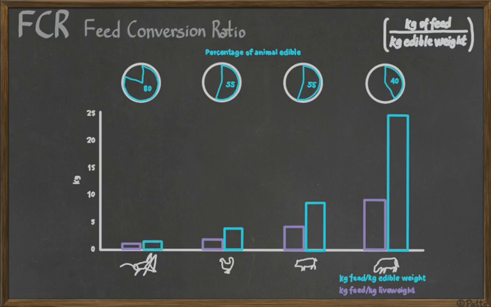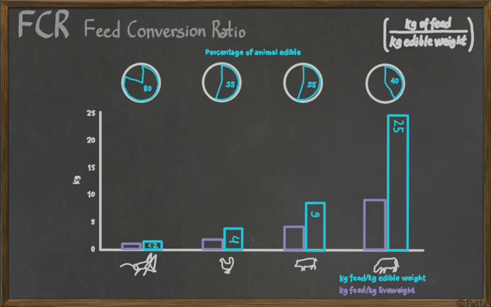So in that case, you need about 2 kilograms of food to make 1 kilogram of insect. Very, very efficient. So in terms of proteins, if you want to be feeding humanity, the most efficient animal to be growing would be insects.